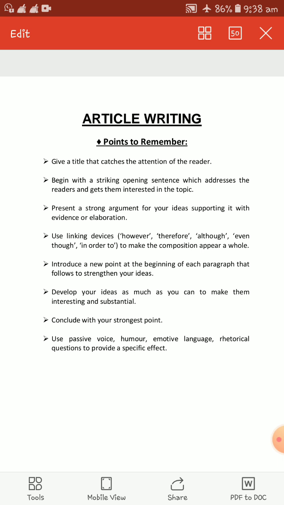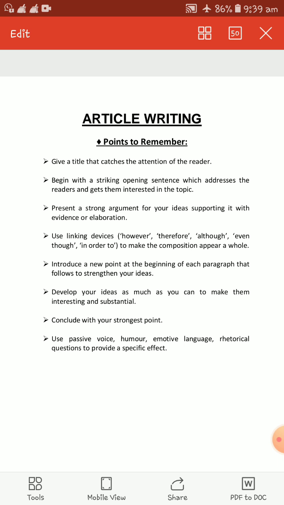Number one, give a title that catches the attention of the reader. You have to give a very catchy title that will attract the readers. Next important point, begin with a striking opening sentence which addresses the readers and gets them interested in the topic. Your opening sentence should be very strong because from the very outset, you have to attract the attention of the readers towards your article. So, one thing you have to remember, you have to give a suitable title, and that title should be very attractive so it catches the attention of the reader.